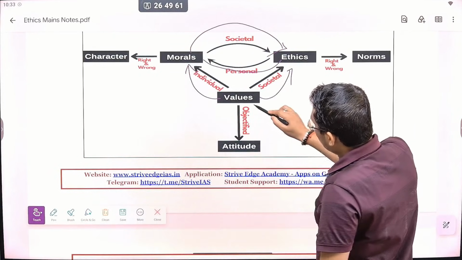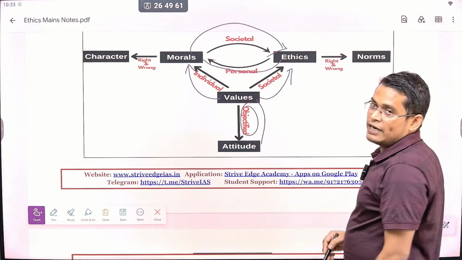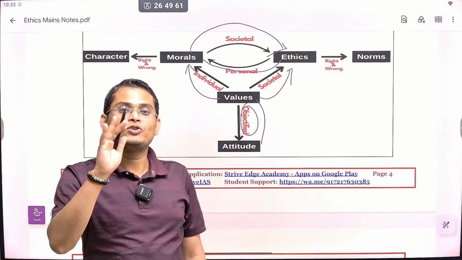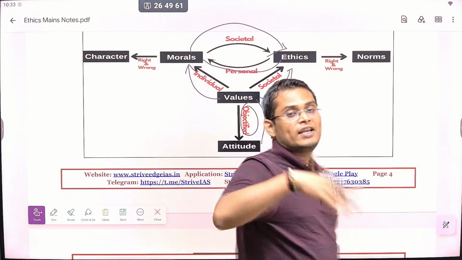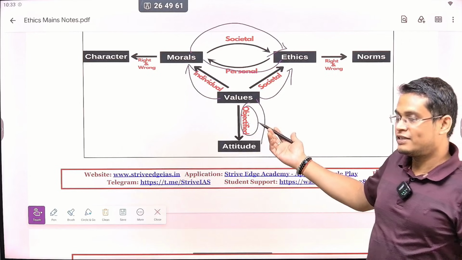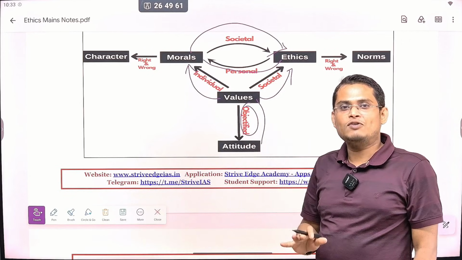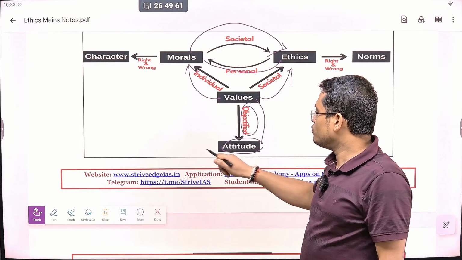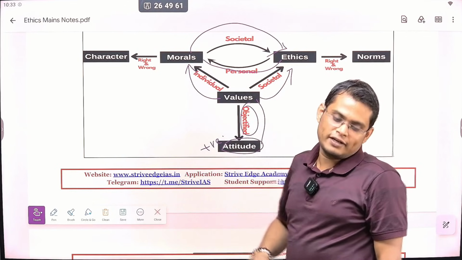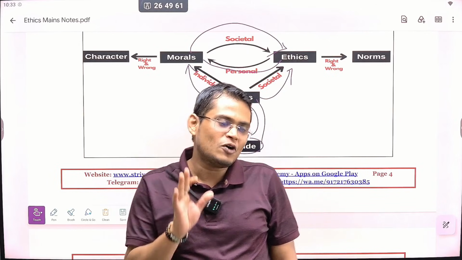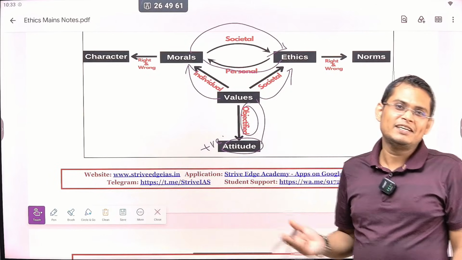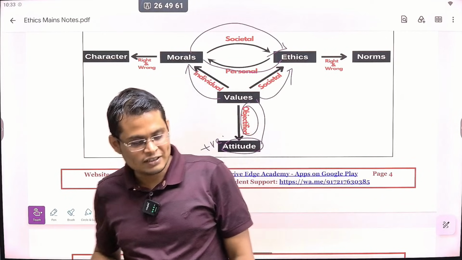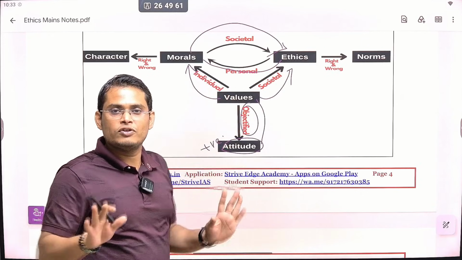The next is how value is related to attitude. Attitude is your neural state of readiness that predisposes you to behave either in favor of or against a person, place, thing, etc. So if you value hard work and you see a person who is doing a lot of hard work, definitely you will have a positive attitude towards that person. On the other hand, you have the value of hard work, but you see a person who is very lazy and not able to do anything because of laziness. Then you will have a negative attitude towards that person. So we can say that our values also influence our attitude.